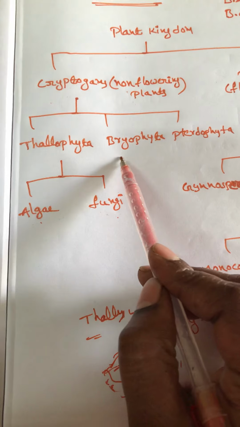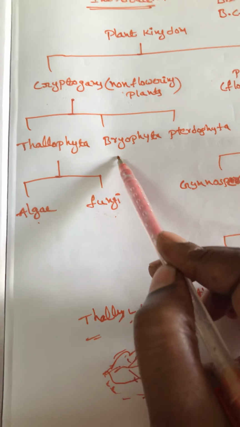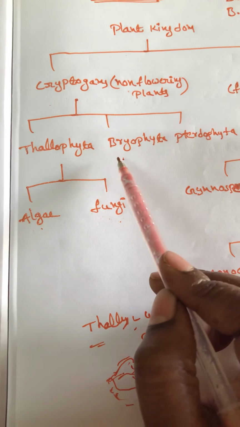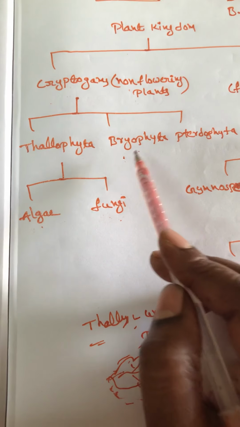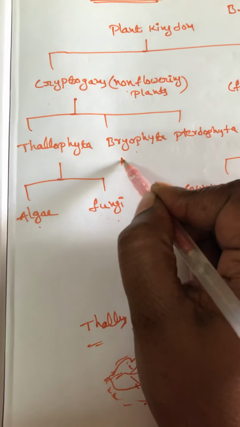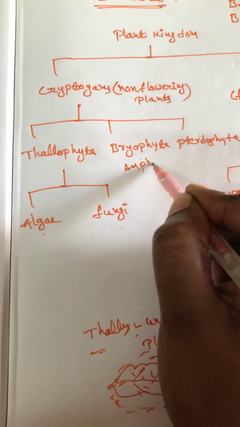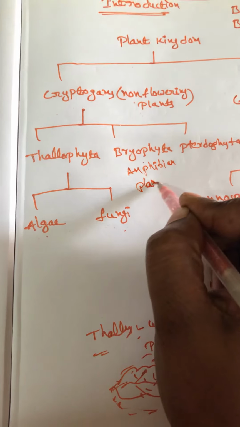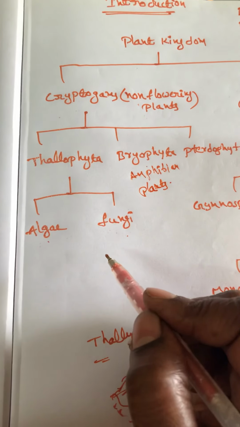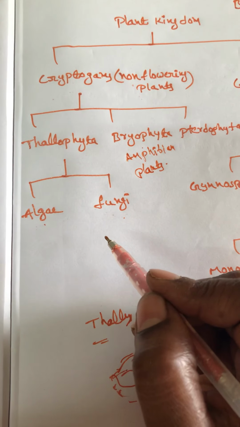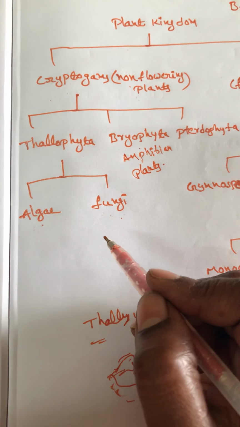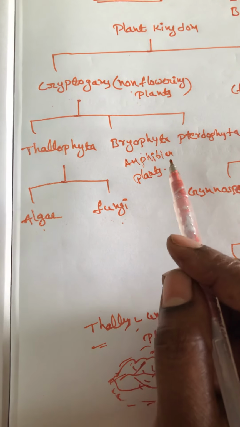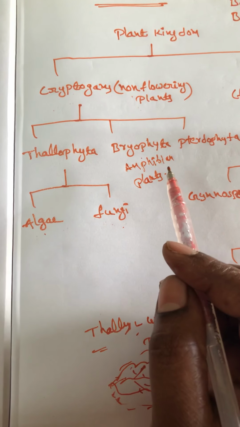Then next, you observe the Bryophyta. One important character of Bryophyta is that these are amphibian plants. Amphibian plants are plants that have the capacity to live in water and also live on land.